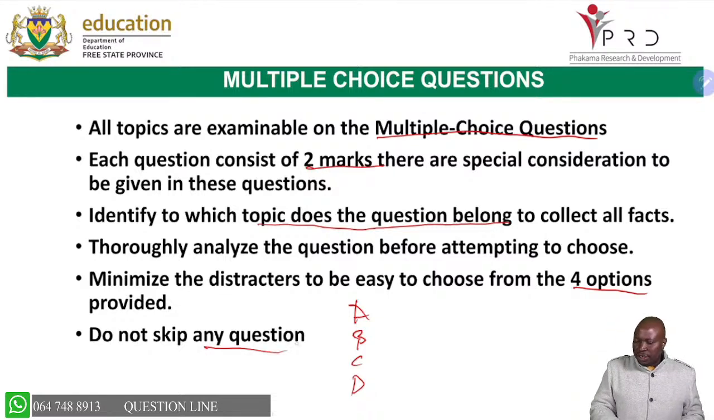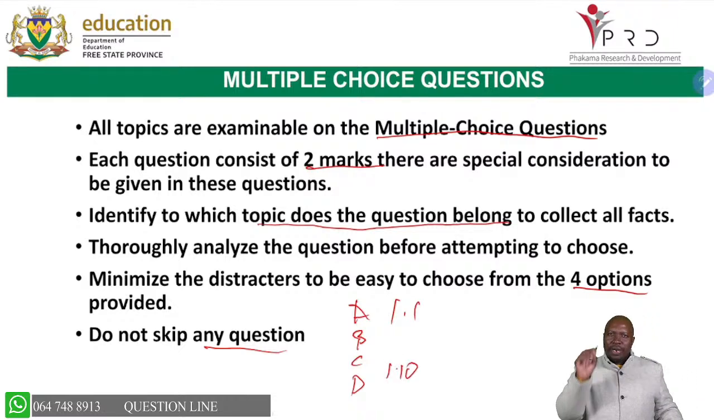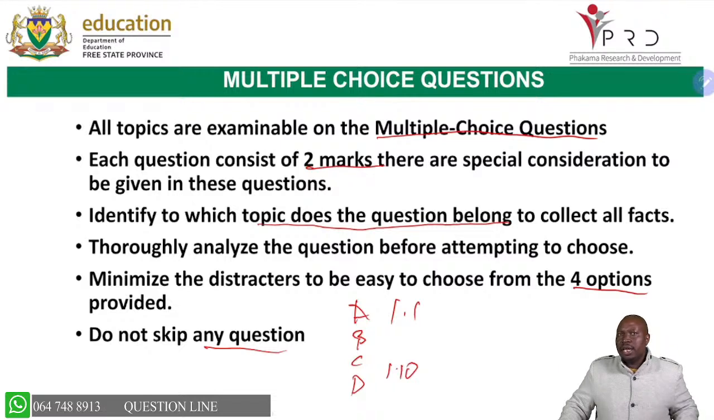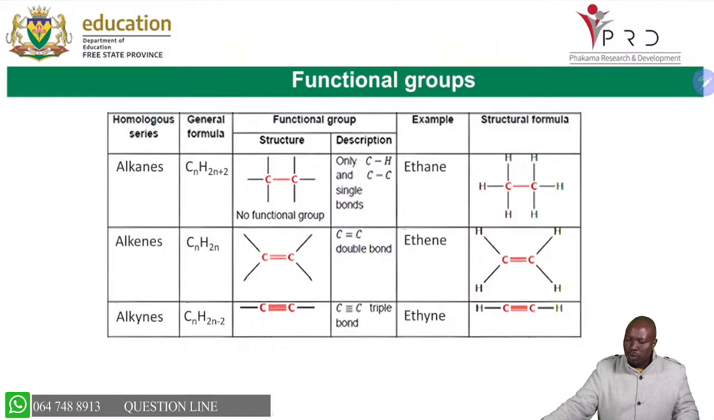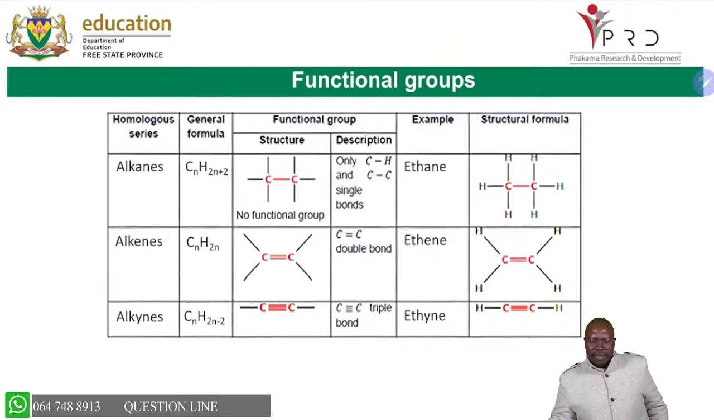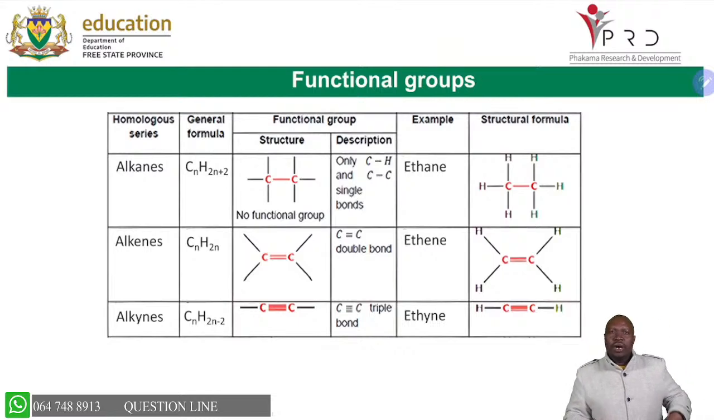So no skipping of questions. If you have 1.1 to 1.10, ensure that when you leave the exam room, you have responded to 1.1 to 1.10. And because each multiple choice question has 2 marks, you're going to spend at least 2 minutes there. Ensure that you are doing that, and you give multiple choice most of your attention, and it will help you to pass.